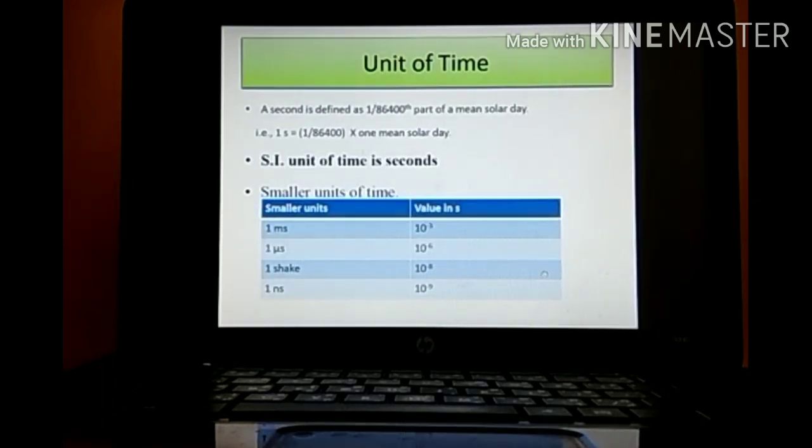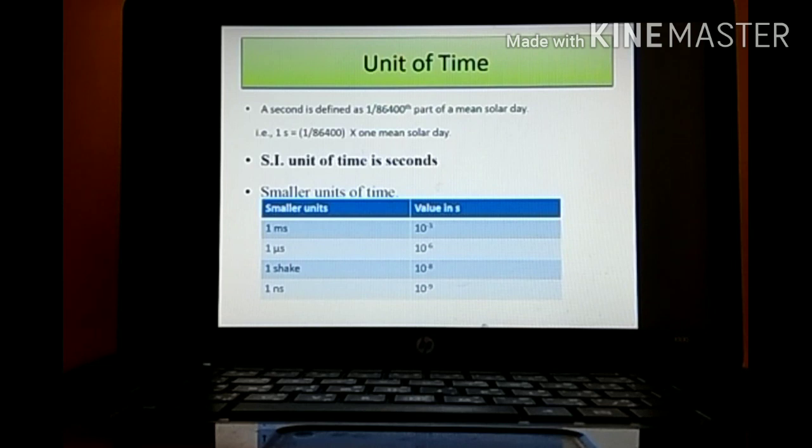Next one, unit of time. You might be knowing SI unit of time is seconds. Again, we will start with the definition. A second is defined as 1 upon 86400th part of a mean solar day.